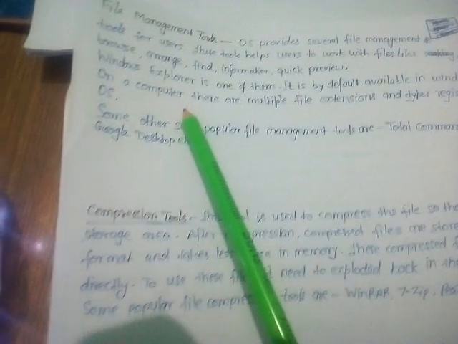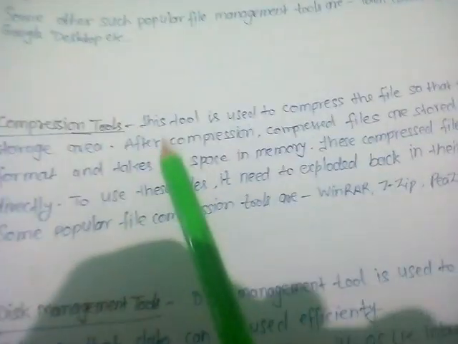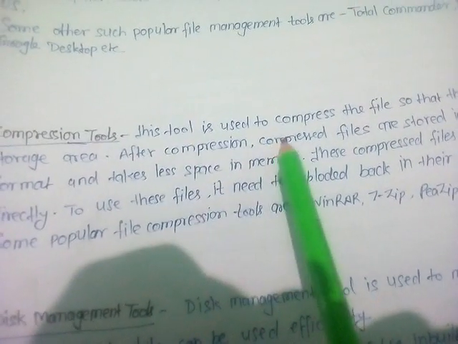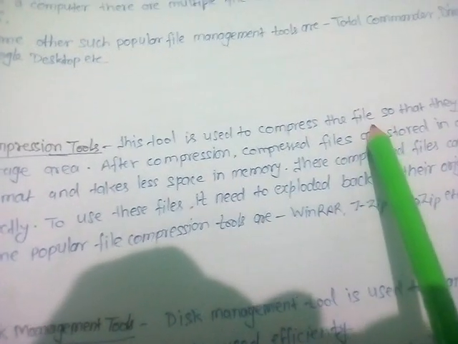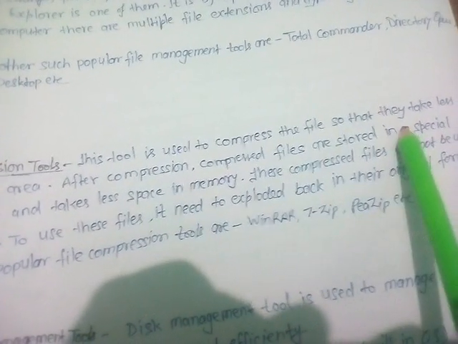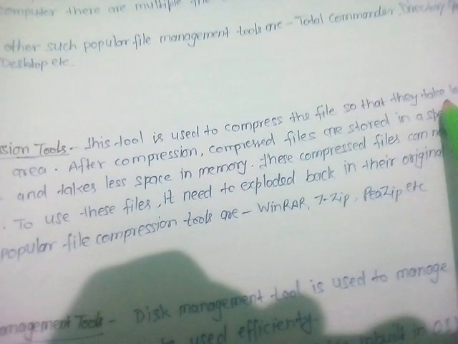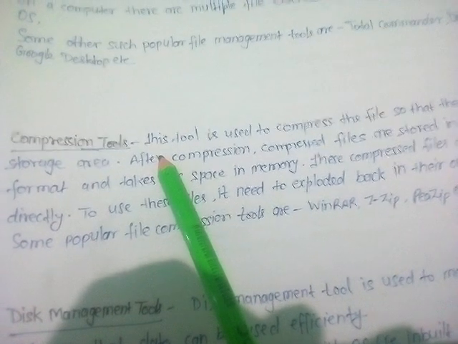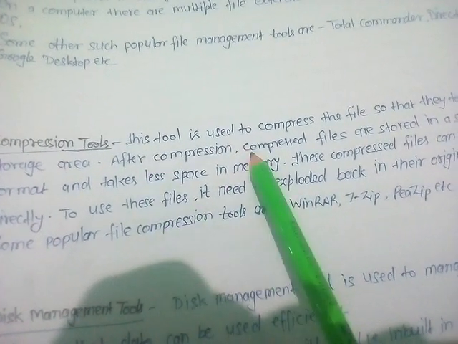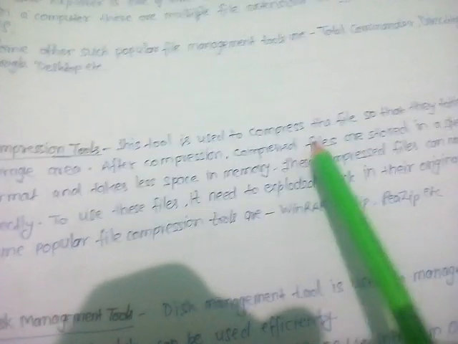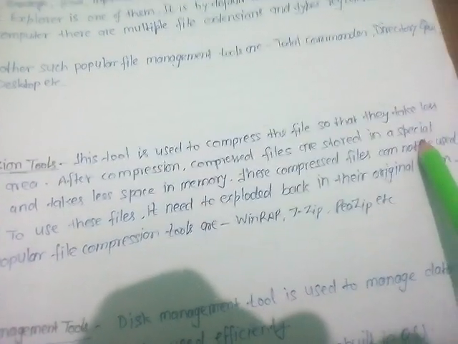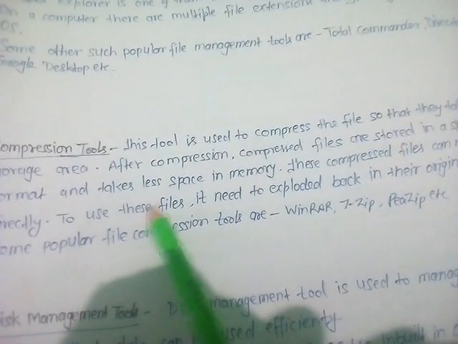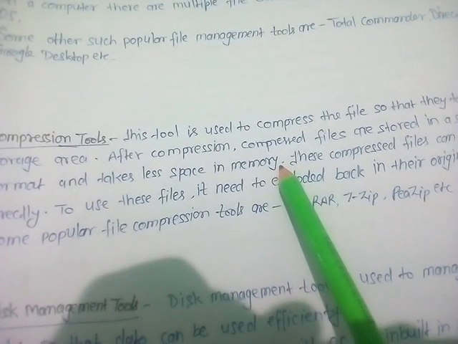Now let us see the compression tool. This tool is used to compress files so that they take less space in the storage area. Once a file is compressed, it is stored in a special format and takes less space in memory.